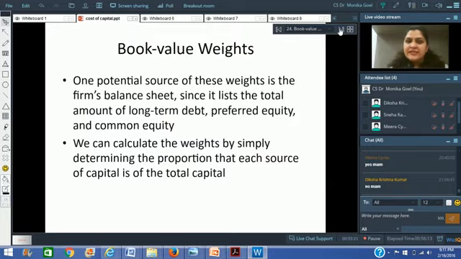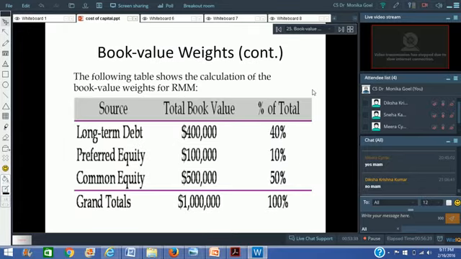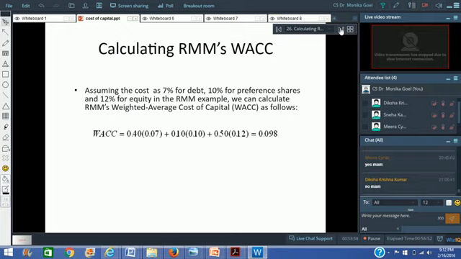Now, in case you have to find out the book value weights, you just have to look at the balance sheet, because the total amount of long-term debt, the amount of preference shares and the amount of equity shares is clearly mentioned in the balance sheet. Simply add the three together and find out the weights. Let me first take the example of book value weights. Like we said, you have got a long-term debt of rupees 4 lakhs, preference shares of 1 lakh and common stock of 5 lakh rupees. In that situation, 4 lakhs divided by 10 lakhs is equal to 40%, the weight of long-term debt; 10% is the weight of preference shares, and 50% is the weight of common equity.